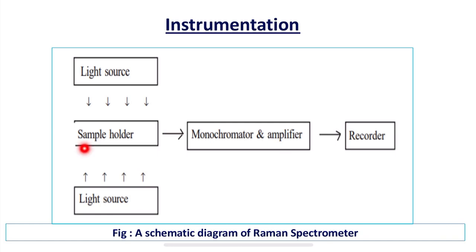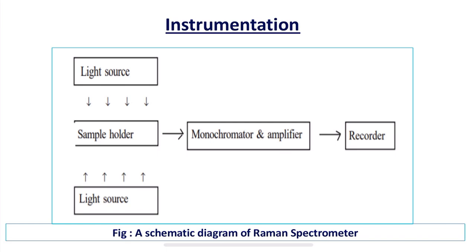And we'll have a sample holder, and this will be connected to a monochromator and amplifier, and all the results will be recorded in the recorder. The detector is a photomultiplier, so we are going to use a photomultiplier as a detector.